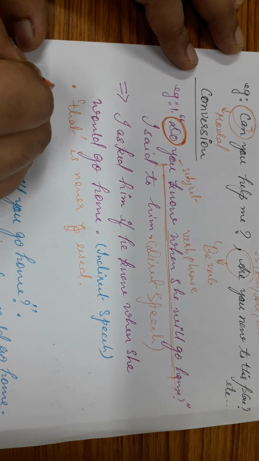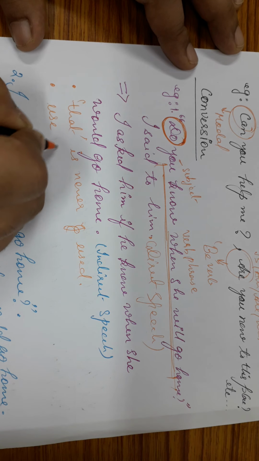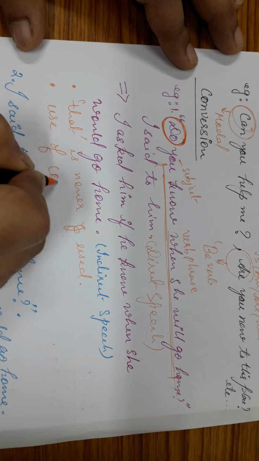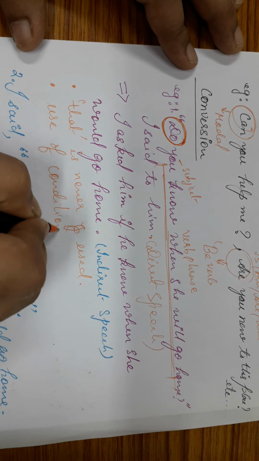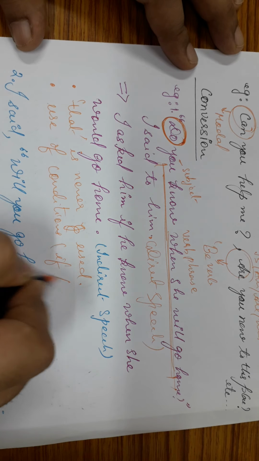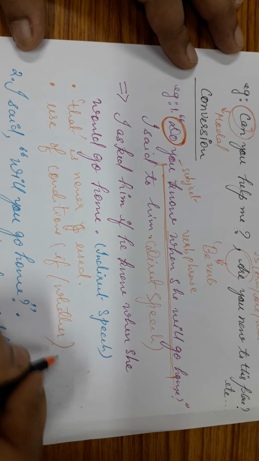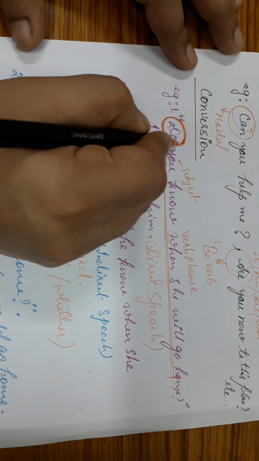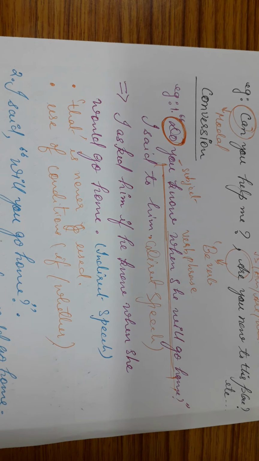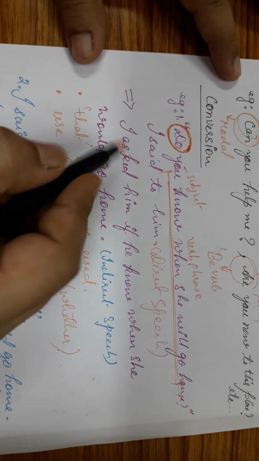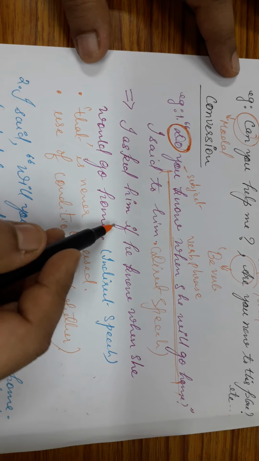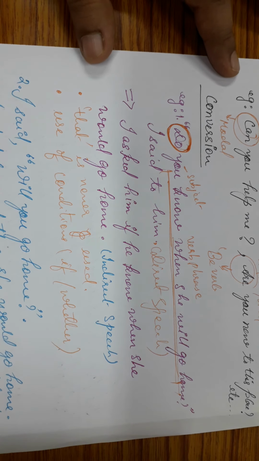Another thing is the use of conditions, that is if or whether, in place of the question word. So here we have, I asked him if he knew when she would go home.